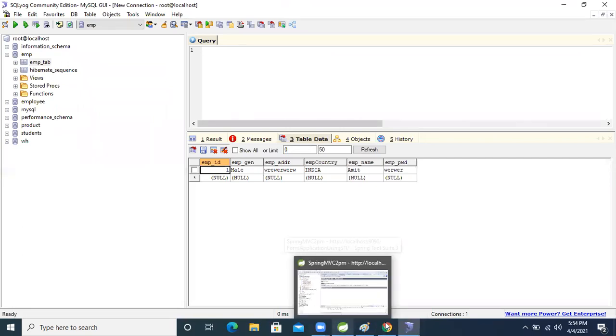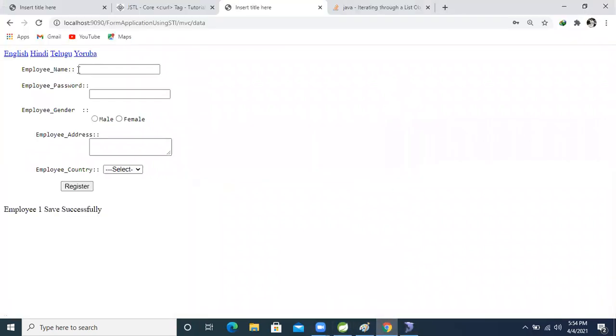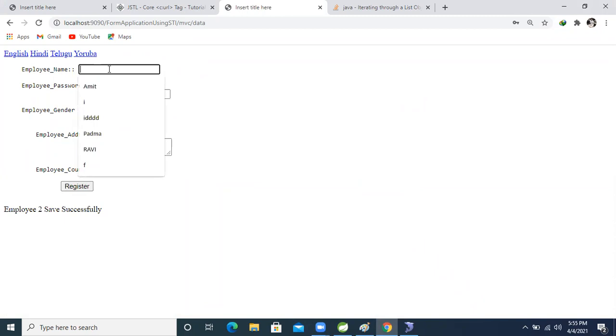Another one. I will change it. Another one more time: Padma, female, address anything, India. Register now. Okay, two data are stored.